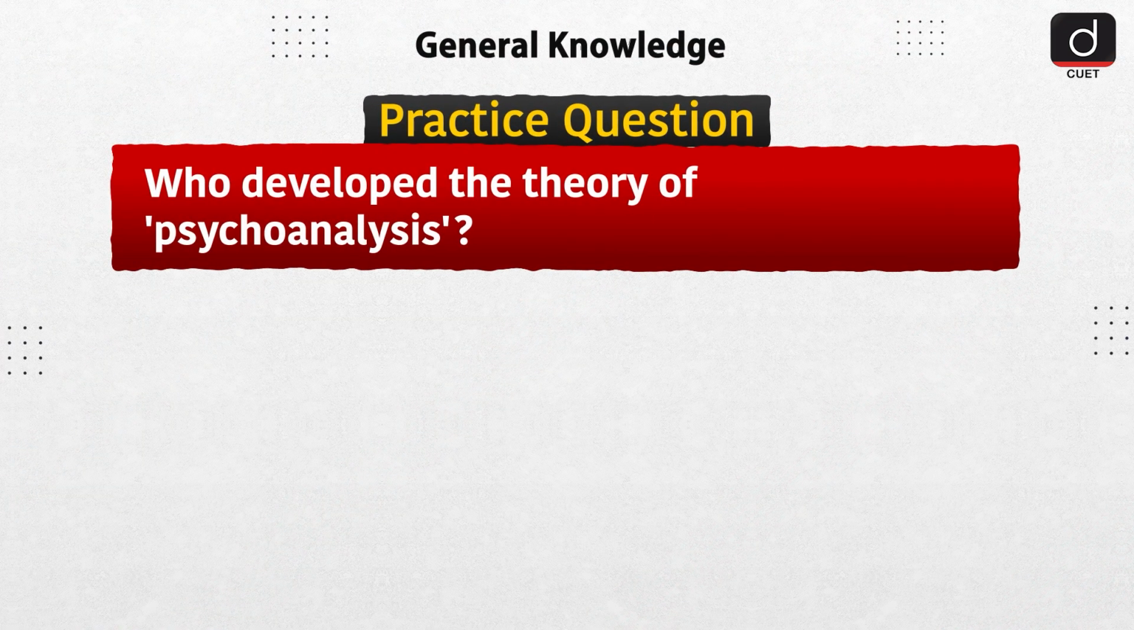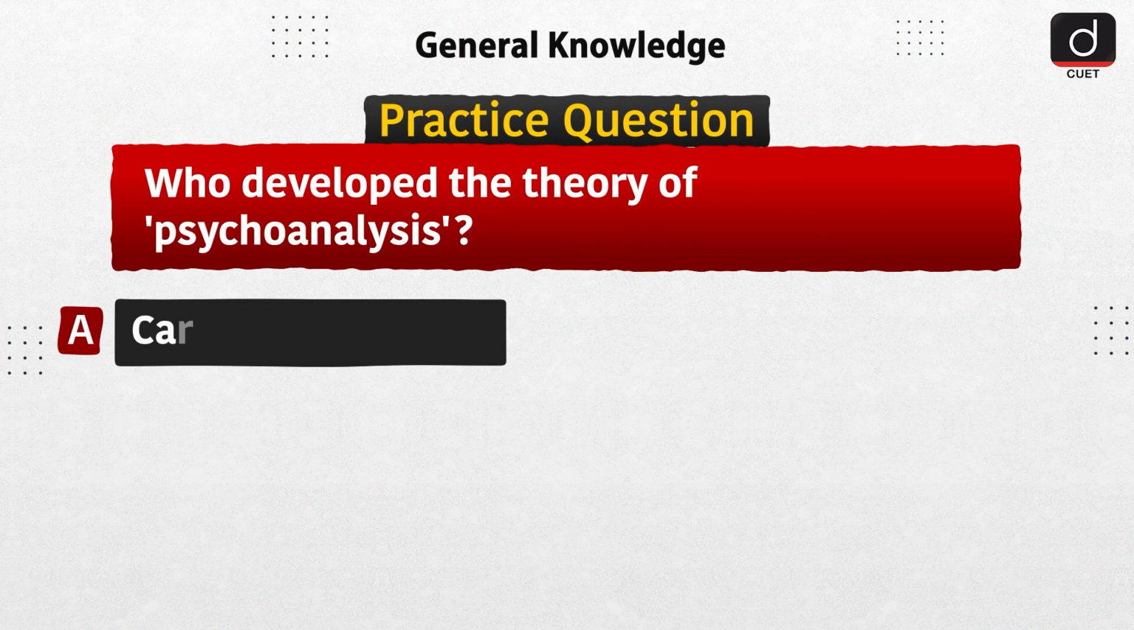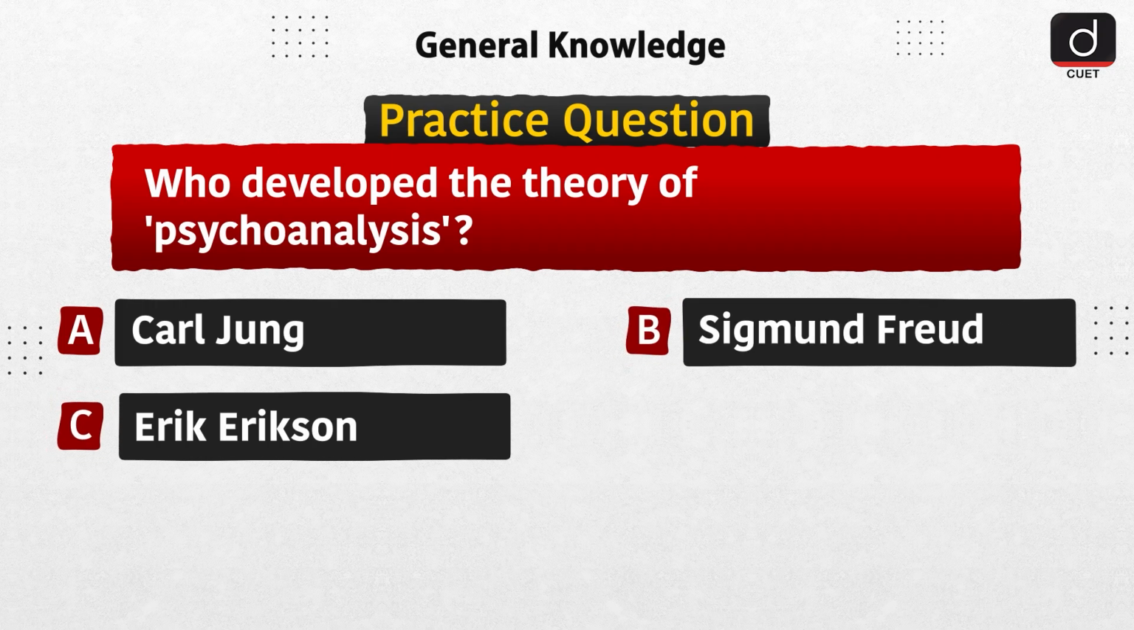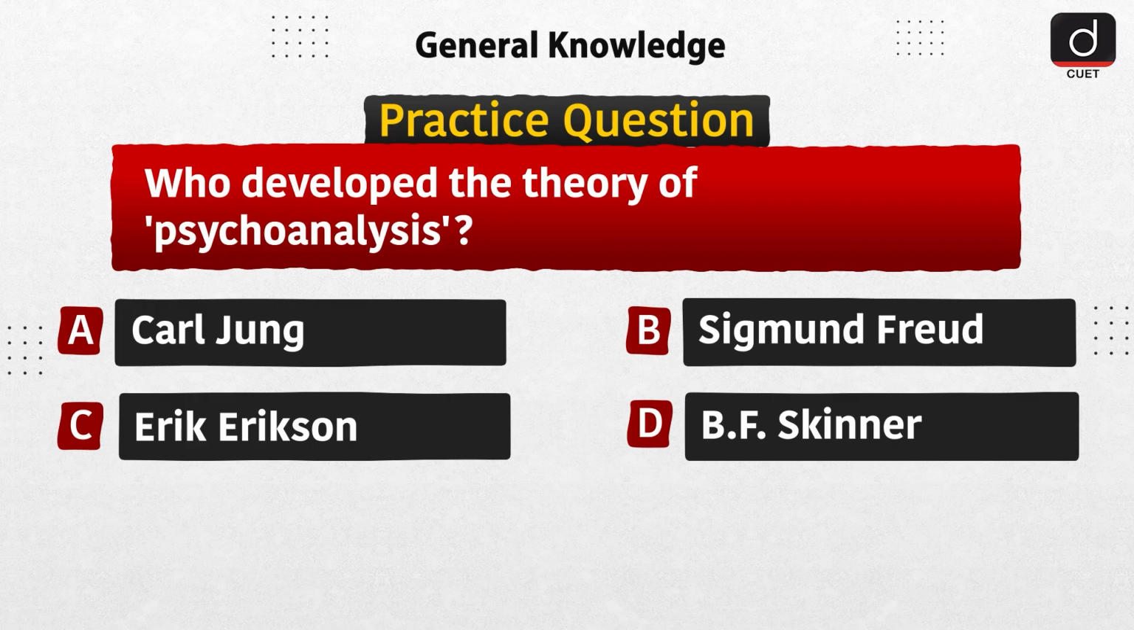Now it's time for practice question. Who developed the theory of psychoanalysis? Option A, Carl Jung. Option B, Sigmund Freud. Option C, Erik Erikson. Or option D, B.F. Skinner. Send the answer to this question in the comment section.